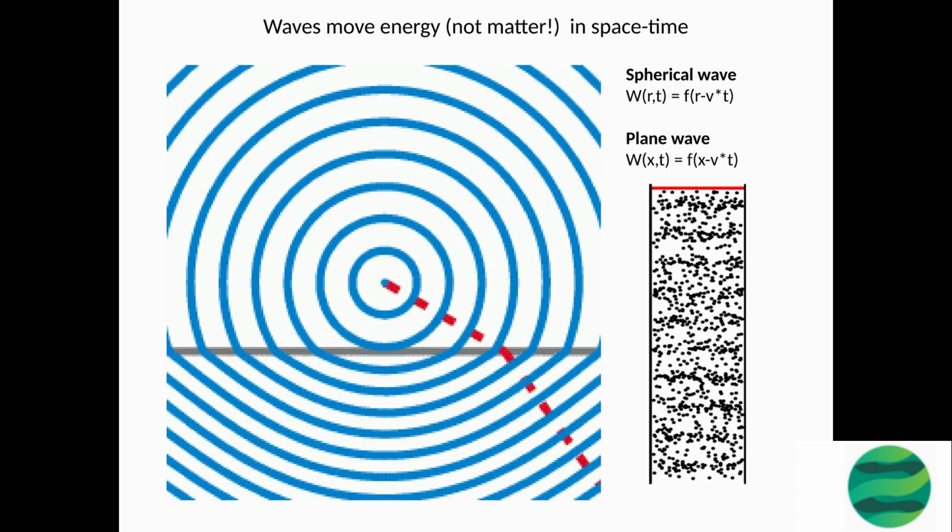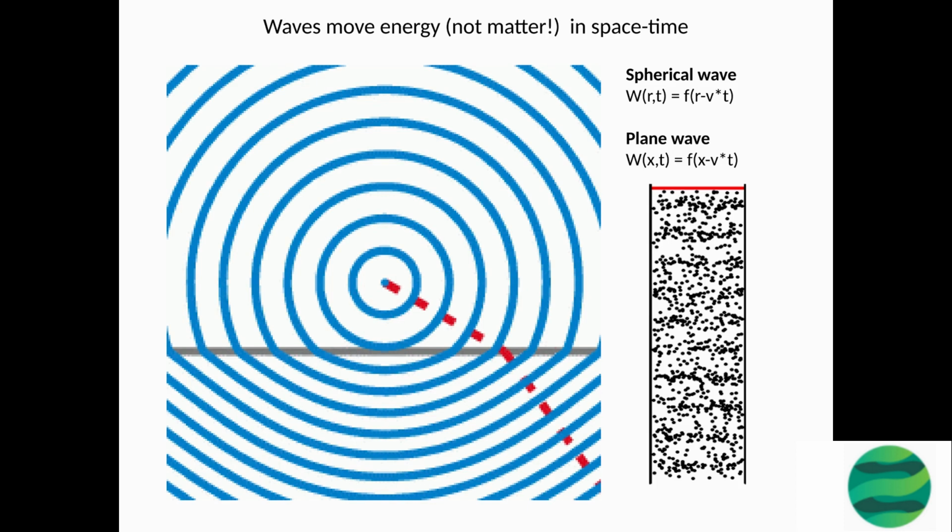Waves are disturbances that move energy through a medium, such as water, air, or the Earth's interior. They do not move matter. Waves are characterized by their wavelength, frequency, and amplitude. There are two main types of waves: spherical waves and plane waves.